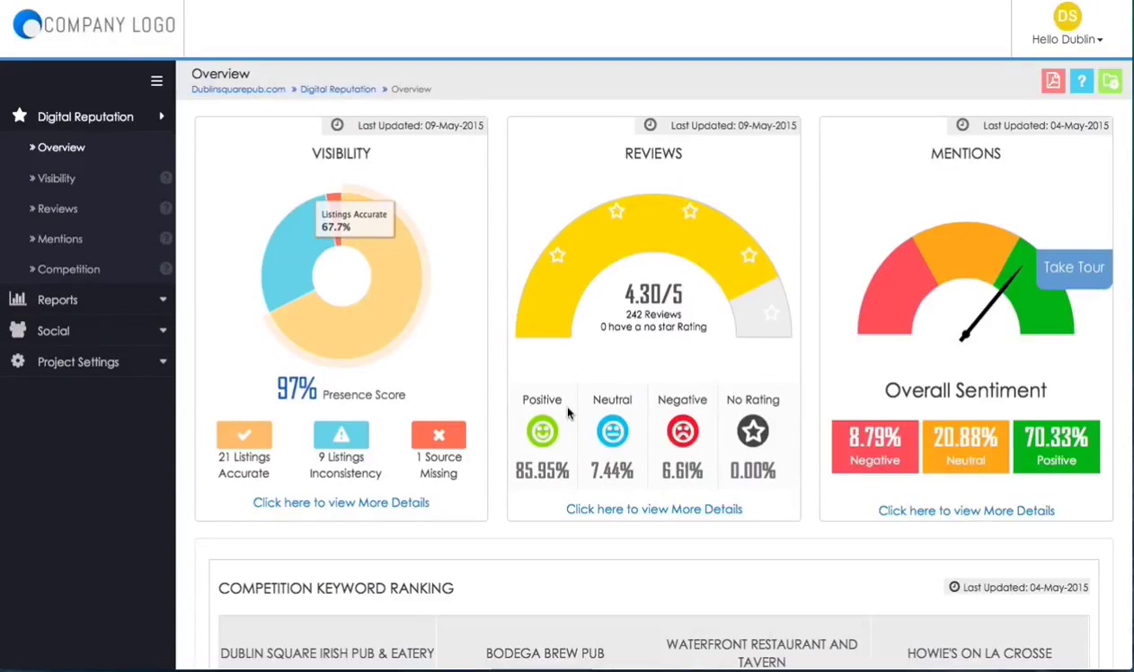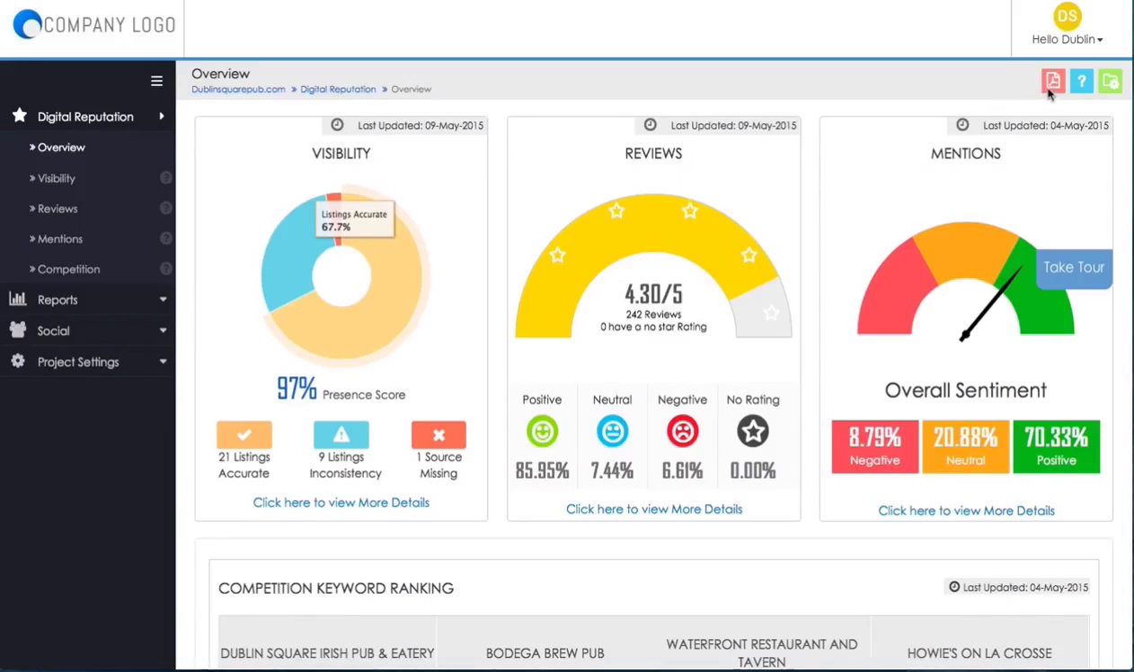This is a video that'll walk you through the overview page of the Digital Reputation Dash. Before we go into the overview page, a few quick things to note.